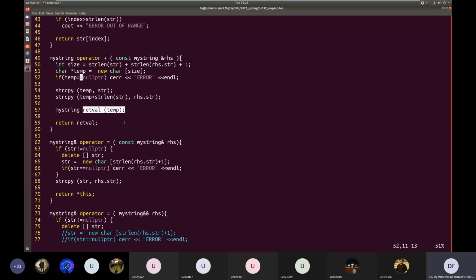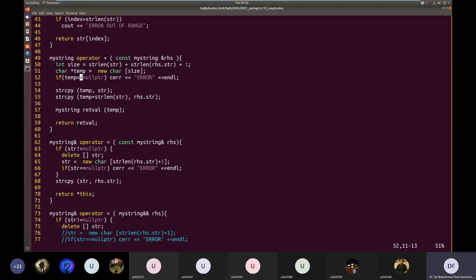And we will be returning this retval object, and the value that will be received over there to the right of the assignment operator will be a copy of this retval object. And that copy basically is a temporary copy which is initialized using the copy constructor from this retval object.